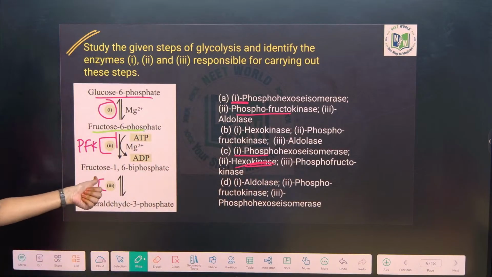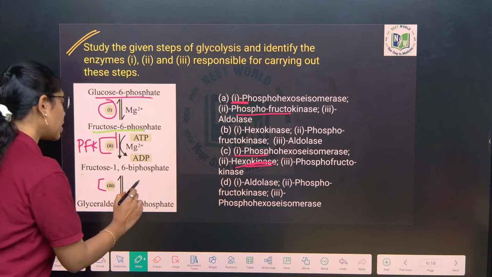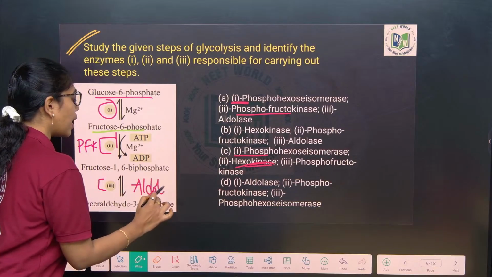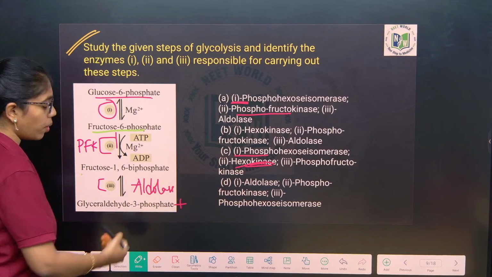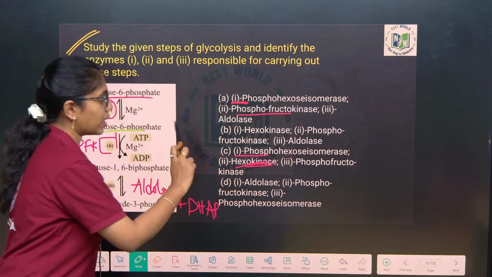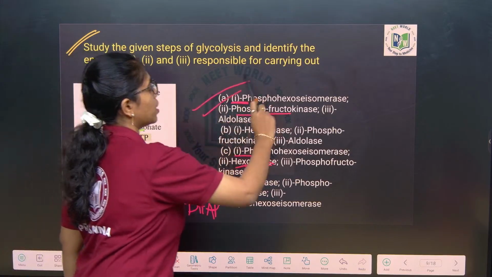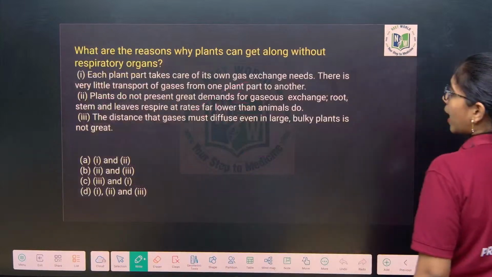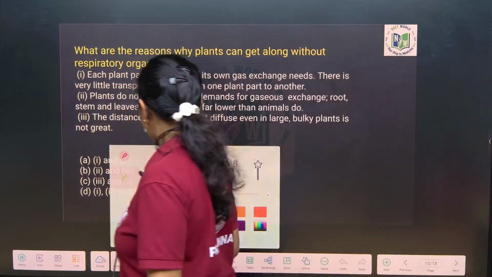Look at this last, fructose 1,6-bisphosphate to glyceraldehyde 3-phosphate. Of course it is aldolase. And tell me what is one more product that is formed over here? Very good, DHAP, dihydroxyacetone phosphate. Clear, right, ma? So here this option is A. Look here, ma. This question you see, beta.